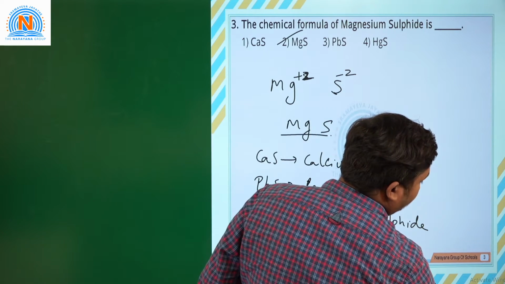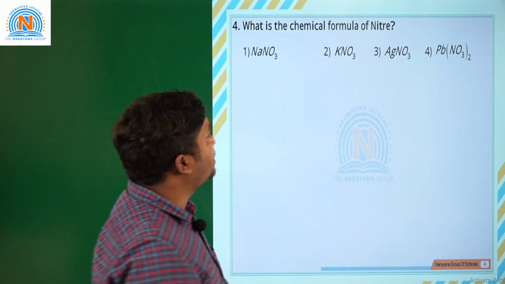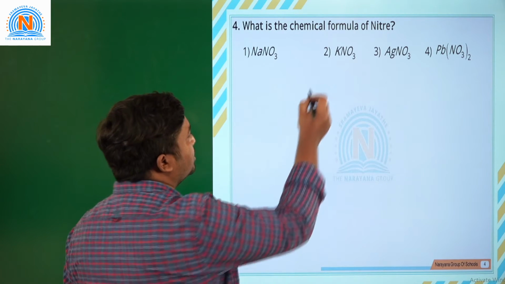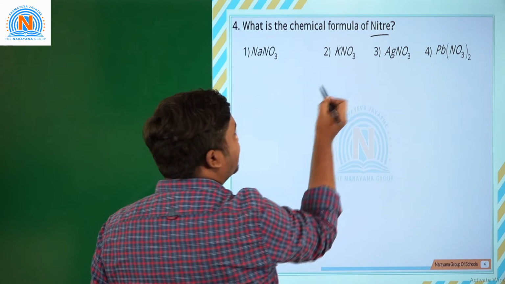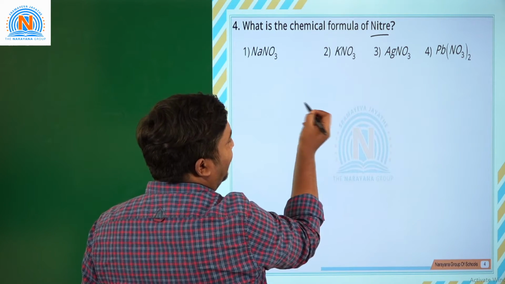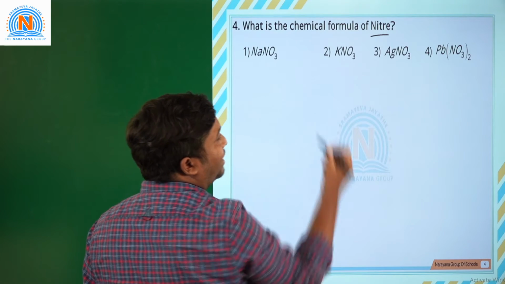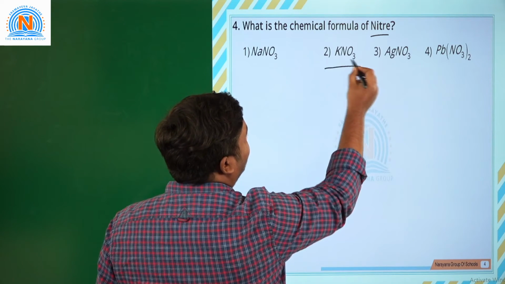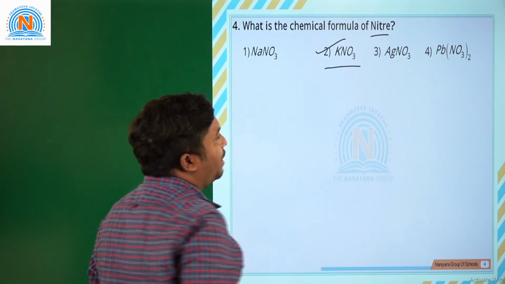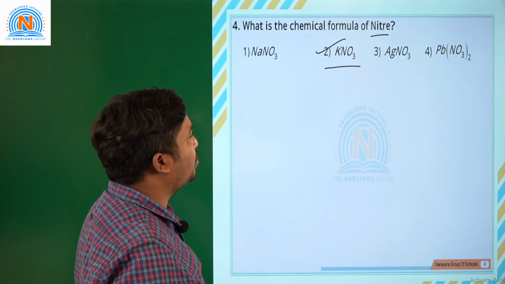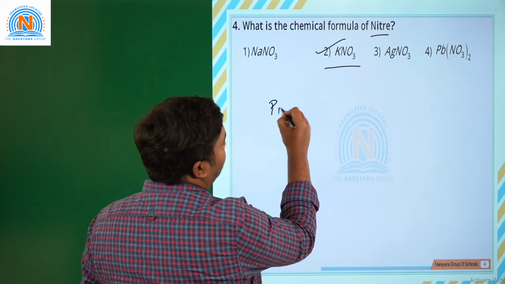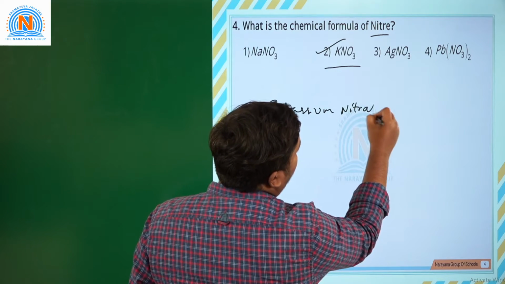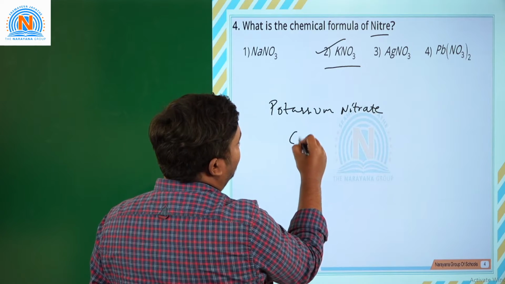Next, third question: what is the chemical formula of nitrate? This is a direct question. Generally we refer to nitrates of potassium or sodium simply as nitrate. In most particular reference we call KNO3 nitrate, that is, potassium nitrate. It is also called Chile saltpetre.